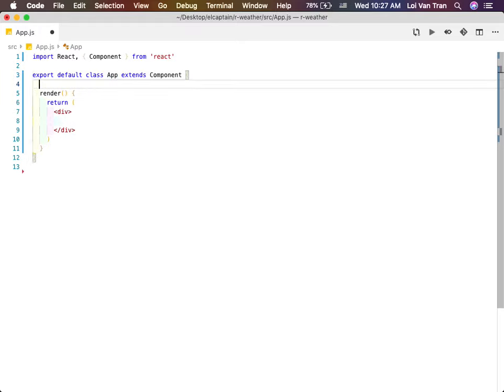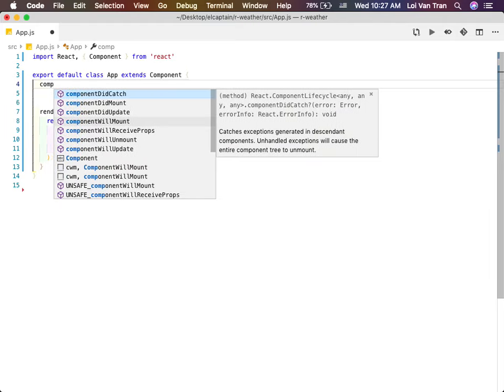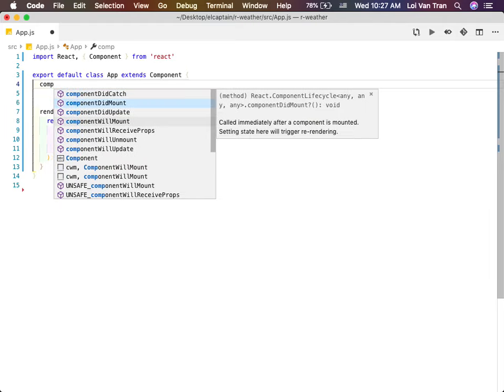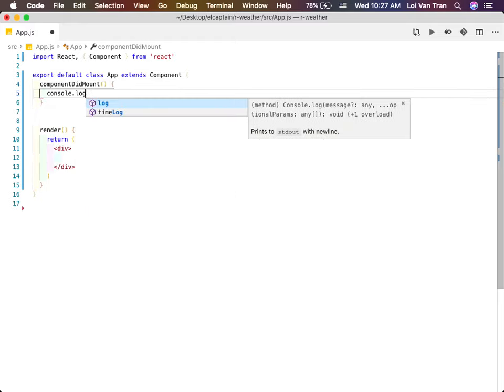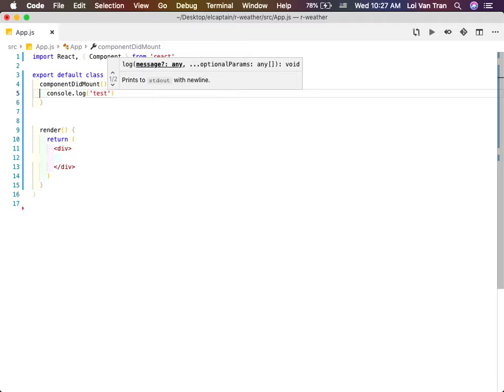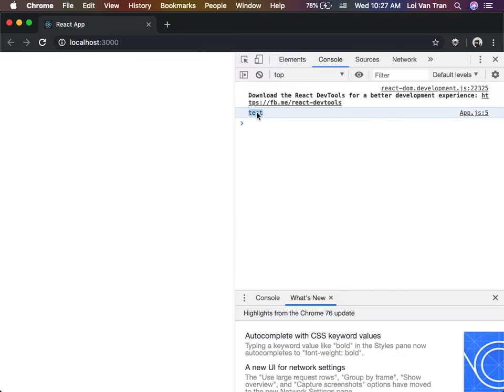The reason why I want to do this is because I want to introduce a new method, componentDidMount. If I start typing it out, you guys can see it's shortcutted here. Okay, we define it, and I'm just going to console.log test. I save it, I refresh, I see nothing. But if we open up our console, we see what? Test. So we proved that this method has fired whenever our component mounted to the screen. Okay?